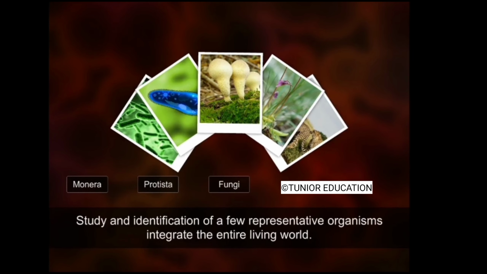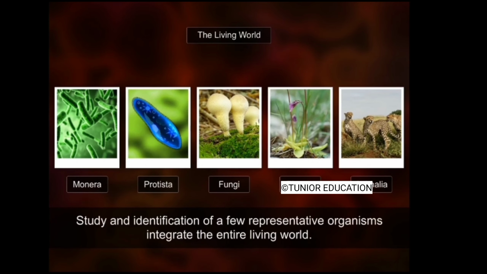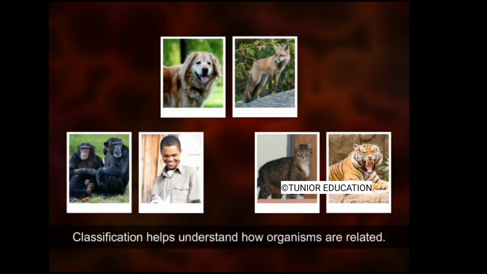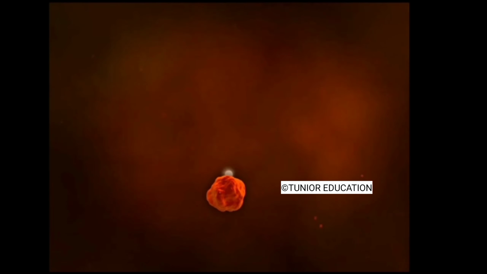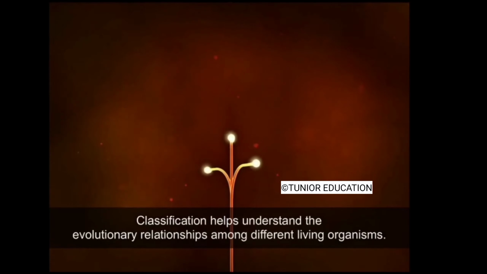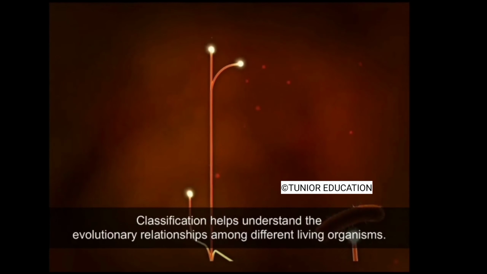Studying characteristics of a few representative organisms from each group gives a holistic view of the life existing on Earth. Study of morphological and anatomical characteristics of organisms helps establish relationships among them. It is believed that all living forms existing today have evolved from a common ancestor. Classification helps establish the evolutionary relationships among different organisms.